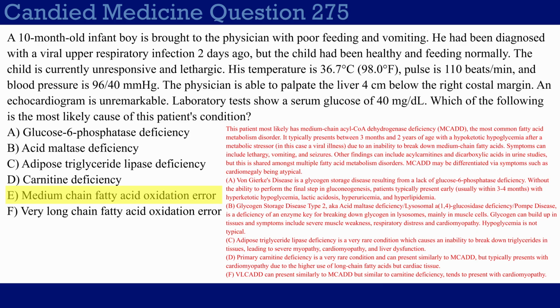Choice A, glucose 6 phosphatase deficiency. This is talking about von Gierke's disease, which is glycogen storage disease type 1, a lack of glucose 6 phosphatase. Because you're missing the final step needed to perform gluconeogenesis, you basically cannot form glucose from your glycogen stores. No matter what you do, you can't do the final step. So this will usually be a really, really sick child, and they will be much younger than 10 months. Usually within a couple months of being born, sometimes even at birth. In some rare instances you do see von Gierke's manifesting at birth.